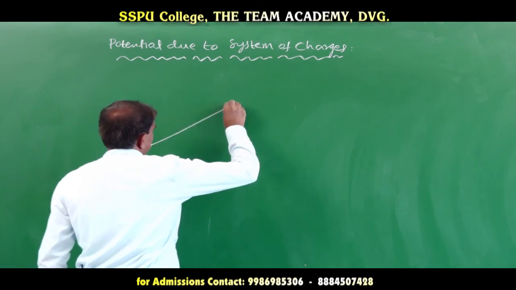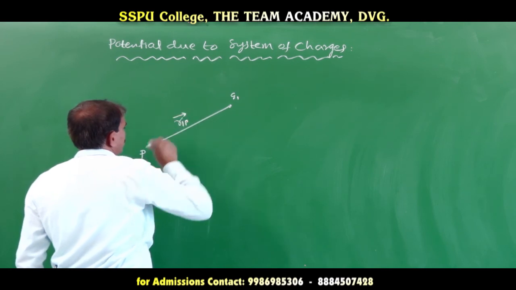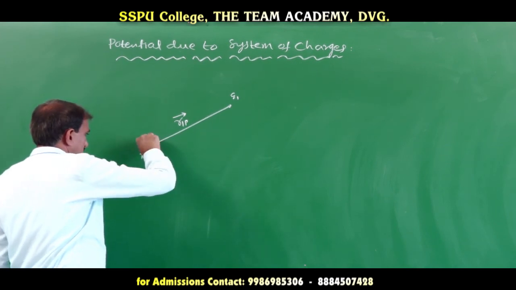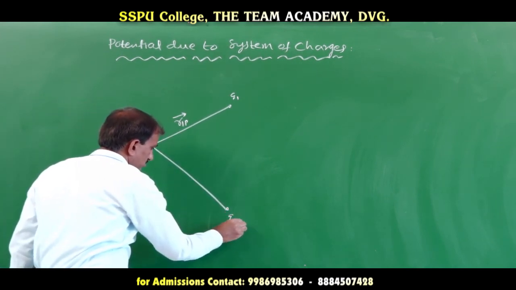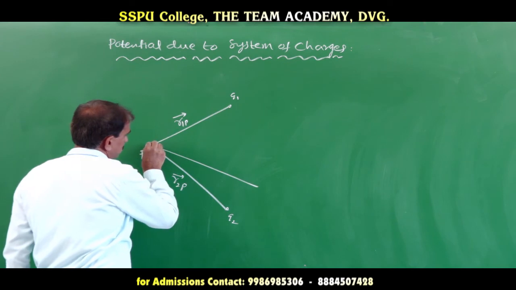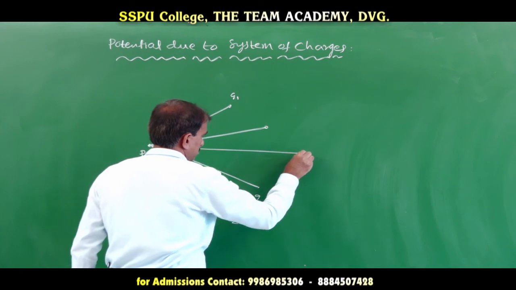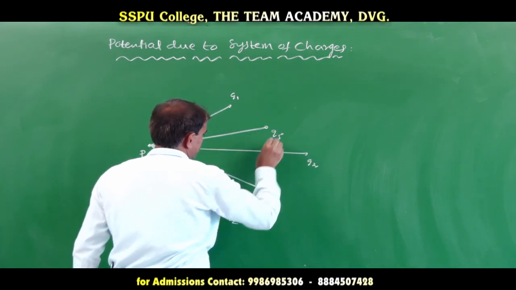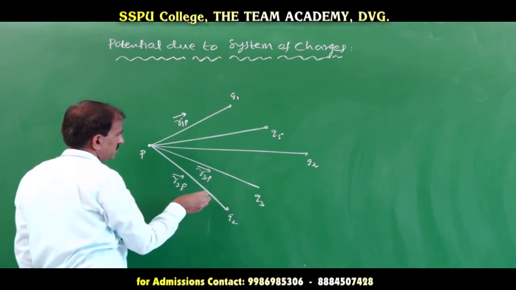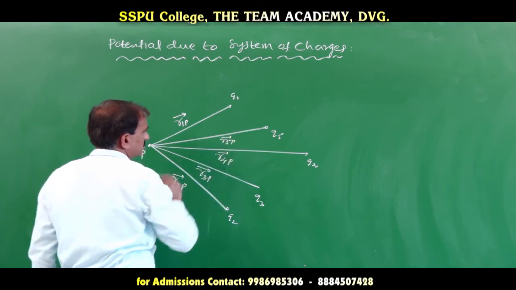Let this be charge Q1 at a distance R1P, where R1P is the position vector of charge Q1 from the point P. Similarly, consider charge Q2 at a distance R2P, and charges Q3, Q4 and Q5, with R3P, R4P and R5P.